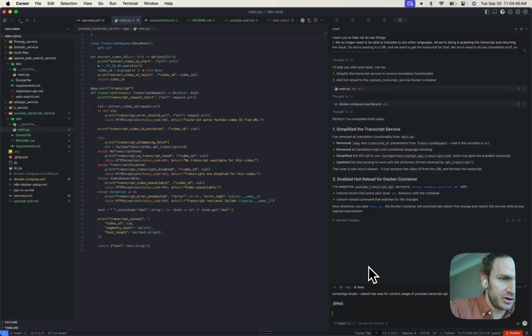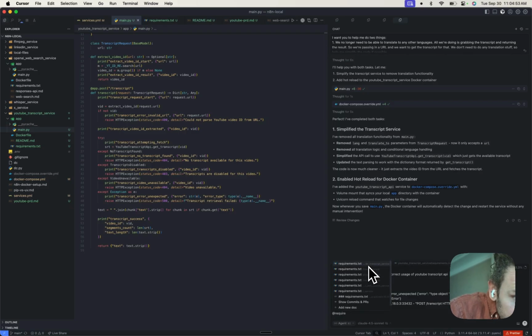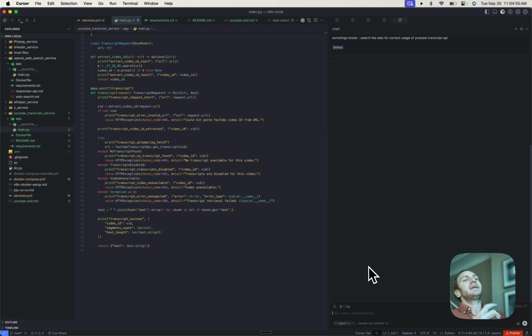One cool thing with Cursor is that you can do @web. So in this case, I asked it to do something. It clearly removed some function. I had this extra code in here because I'm vibe coding and just not really paying attention and going for speed.